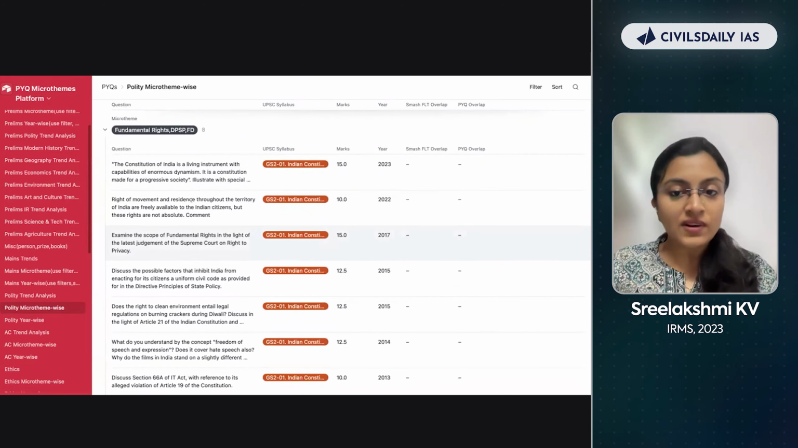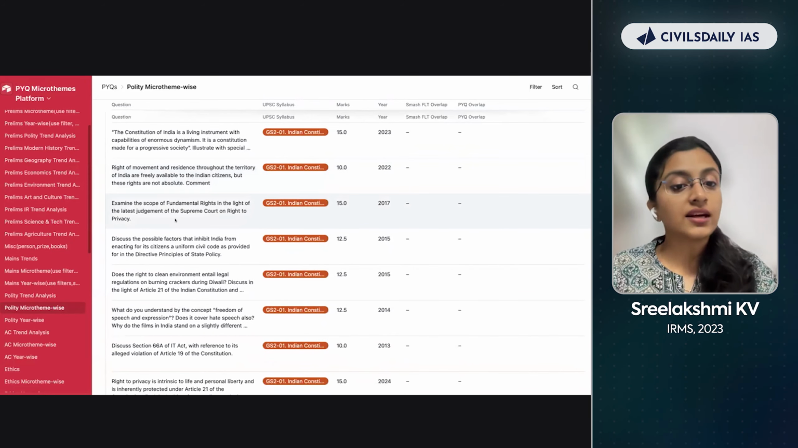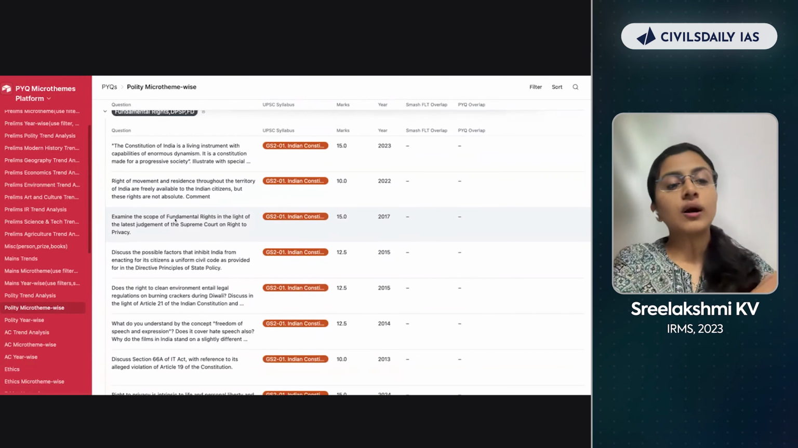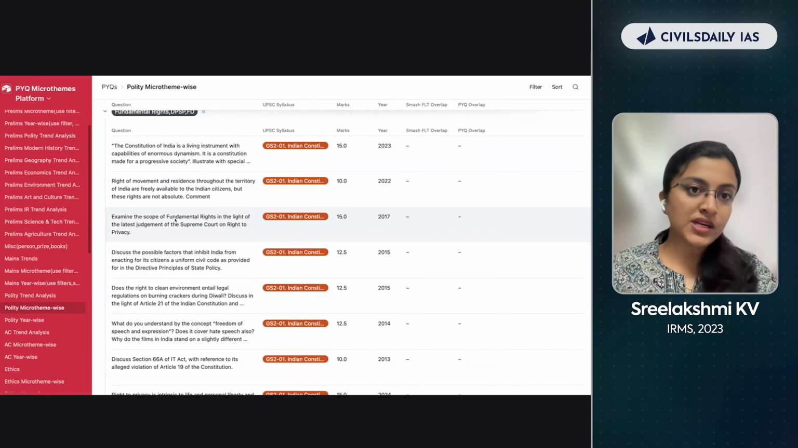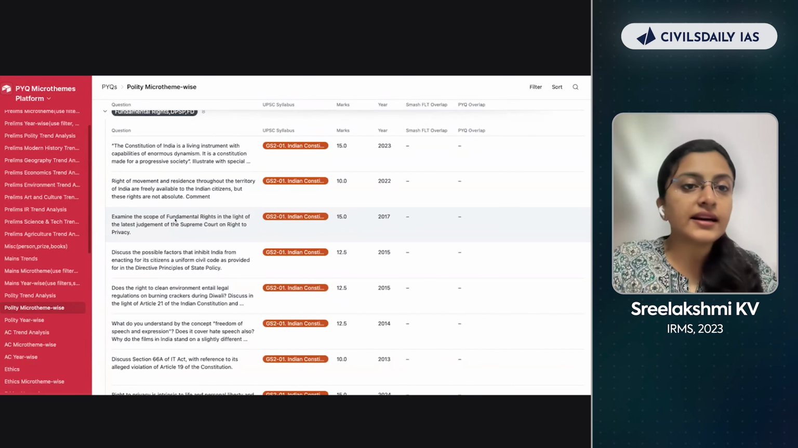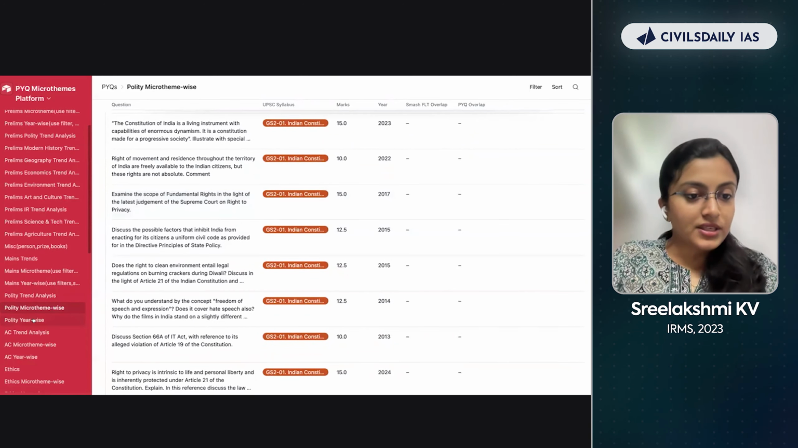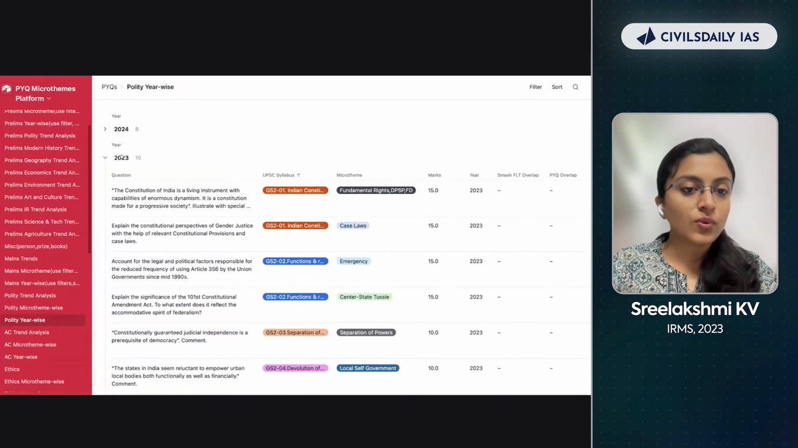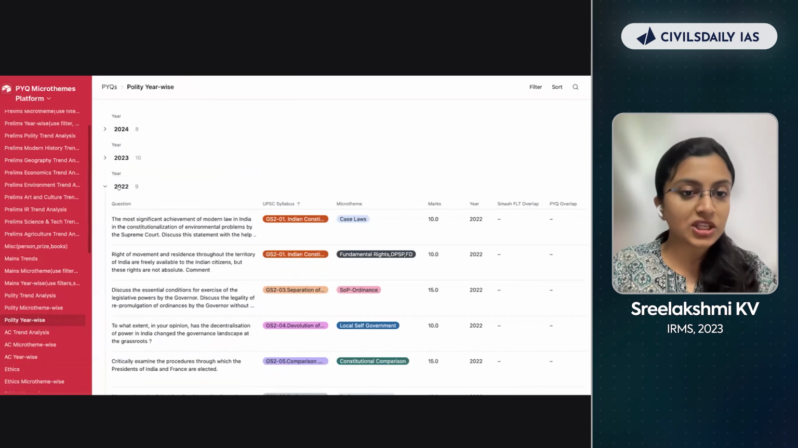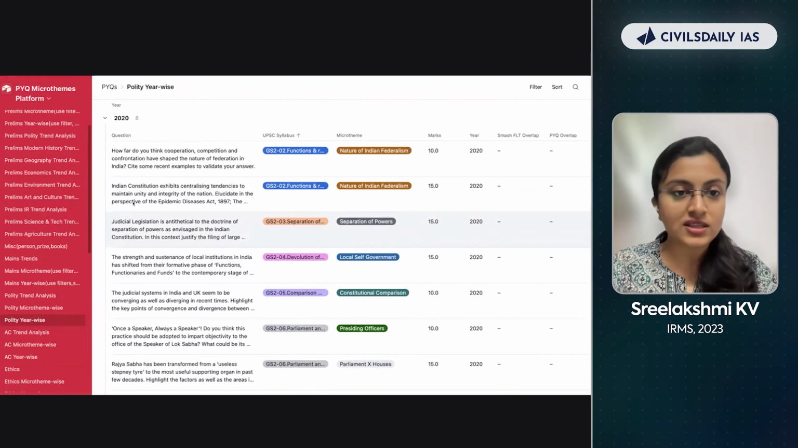fundamental rights. Even in fundamental rights, which one is the most important? For example, Article 19 is very, very important. Article 21 is very important. You don't have to study every fundamental right. You just have to have an idea about every fundamental right and focus a little more on Article 19 and Article 21, because many questions have come from these two. Clear? All right. Again, polity, year-wise, you can see in 24, 8 questions, 23, 10 questions, 22, 9 questions, 21, 7 questions. You can also go through these questions and see.